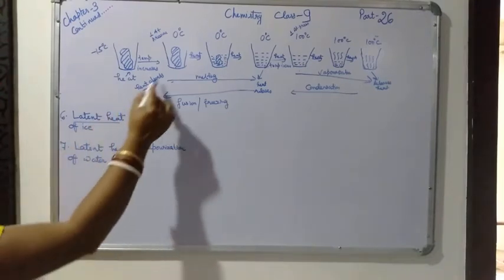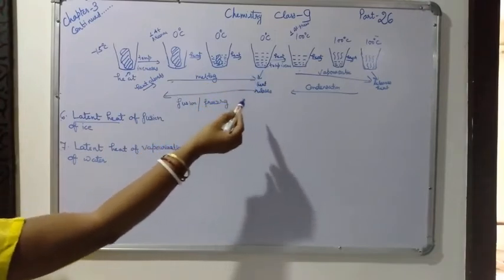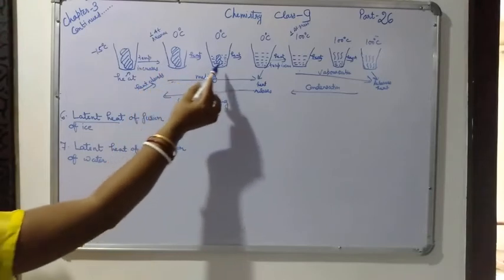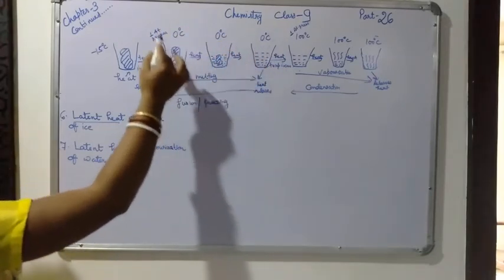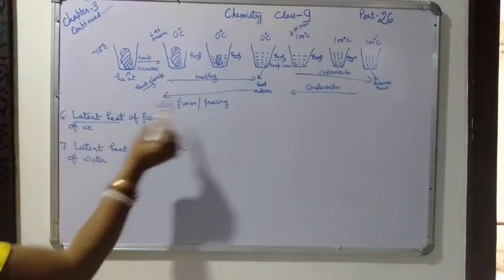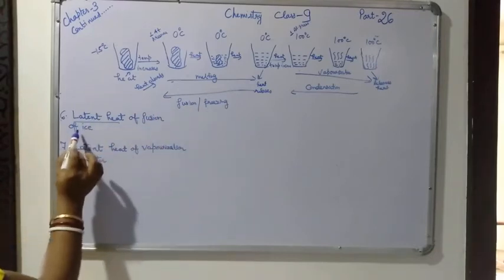In this case heat is absorbed, in this case heat is released. What is this heat doing? This heat is only changing the states without changing the temperature. So this heat is called latent heat, and in this case it is called latent heat of fusion of ice.